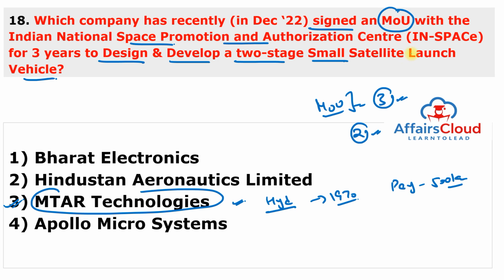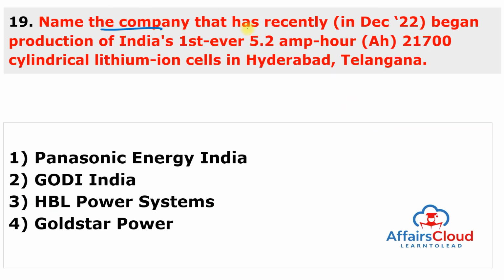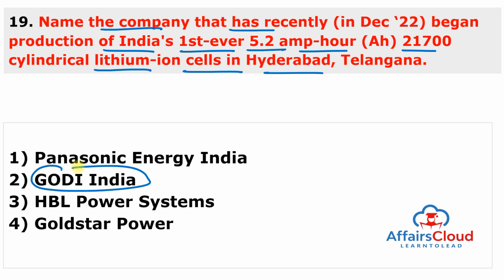Moving to next question. Name the company that has recently begun production of India's first ever 5.2 ampere hour 21700 cylindrical lithium-ion cells in Hyderabad, Telangana. And this company is Godi India. Answer of this question is 2nd. So Godi India